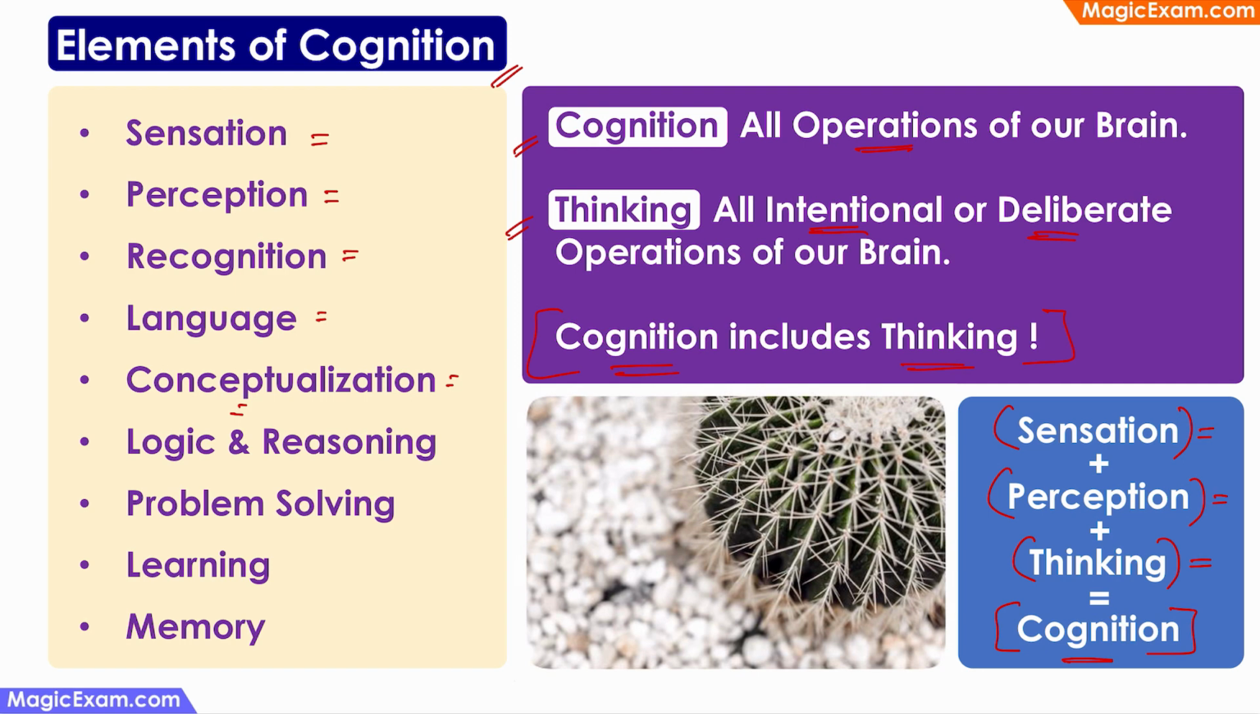If needed, I will use some logic and reasoning. Am I hurt? Do I need to get first aid? It is a very small thorn, so it might not require too much of an effort to take it out. So I'm using some logic and reasoning and problem solving if it is required. And from this entire episode, I have learned something, right, which I will keep in my memory so that next time I'll remember not to stand so close to the cactus. So these are all the elements of cognition.